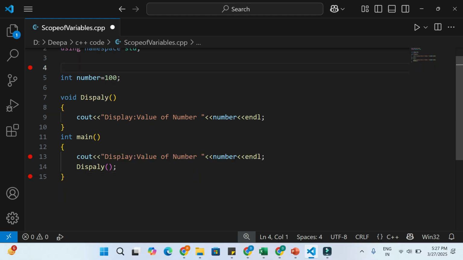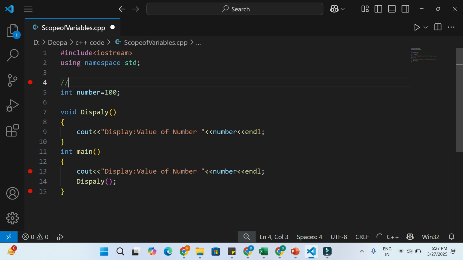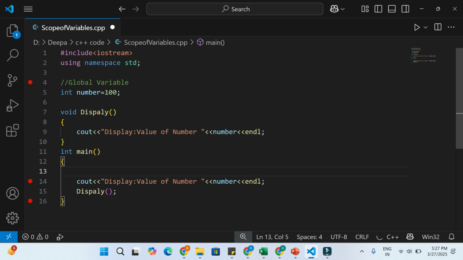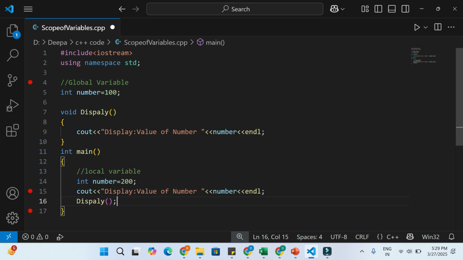We are clear with the global variable and this is the global variable. Okay, now if I want to define a variable in main with the same name as the global variable, is it possible to give the same name? We'll see. Int number is equal to 200. Yes, it's allowing, it's not giving any error. So we can give the same name to the variable which is global as well as to the local variable. It will not give an error.